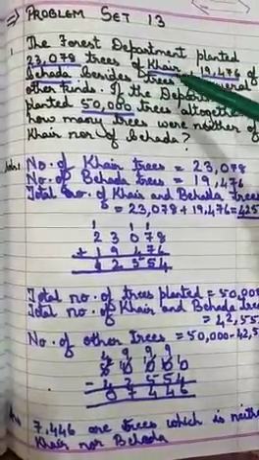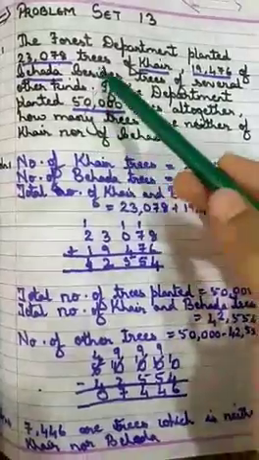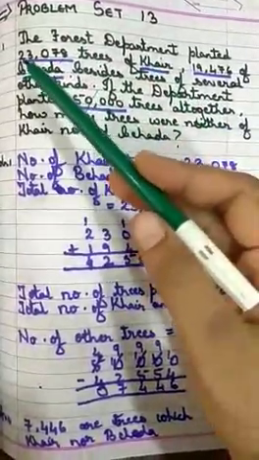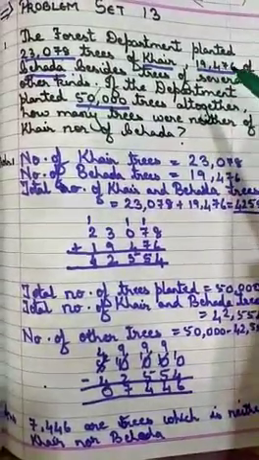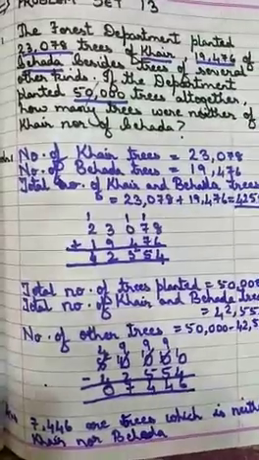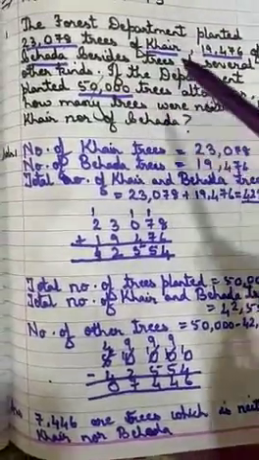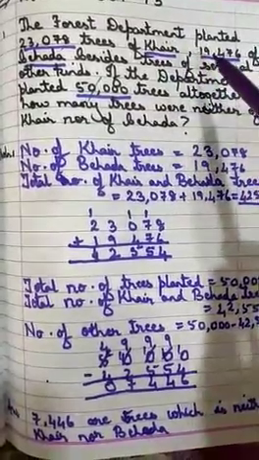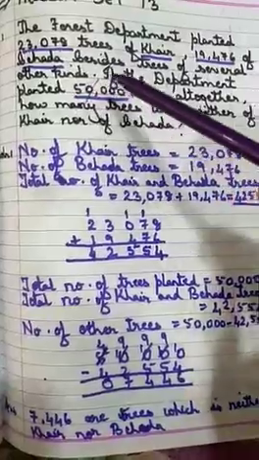That is, they have planted khair trees 23,078 and behda 19,476. The department altogether has planted 50,000 trees. So we have to find, leaving khair and behda, how many are other kinds of trees.